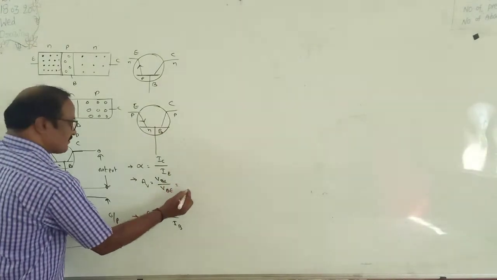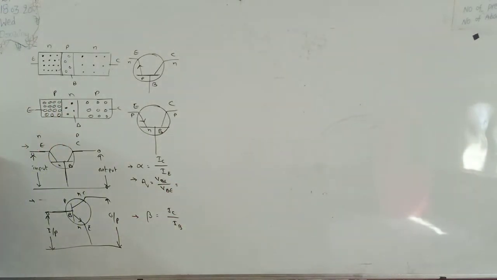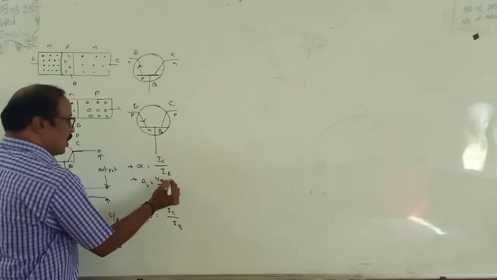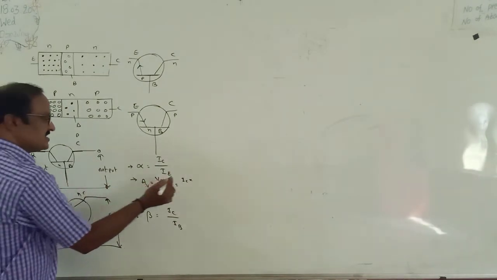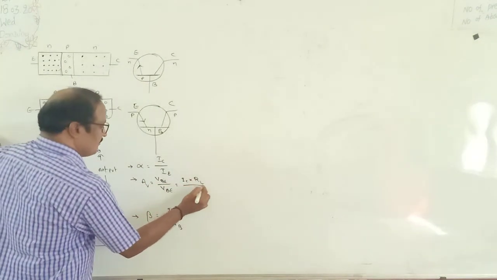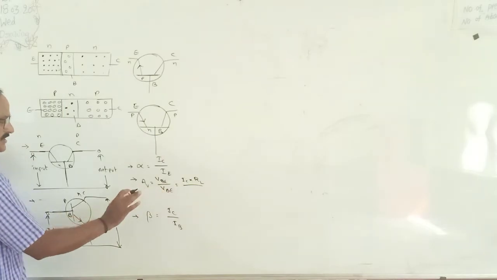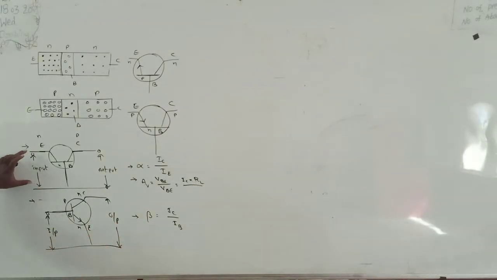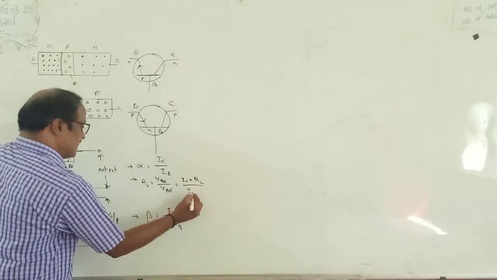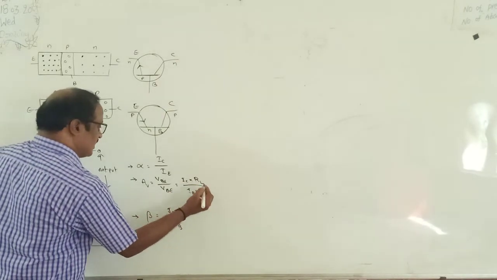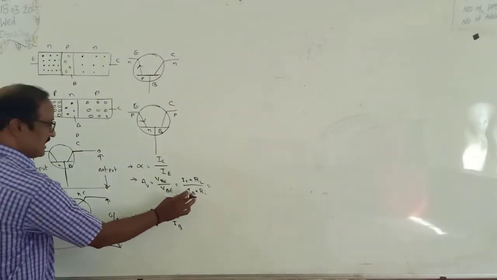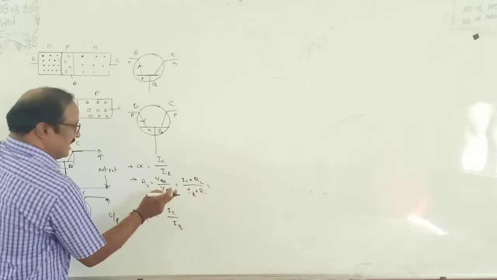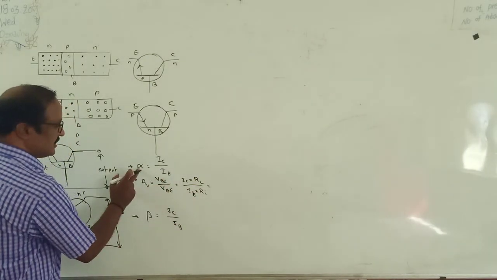According to Ohm's law, V is equal to I into R. The output voltage is the output current IC into the output resistance, which is called the load resistance RL. The input voltage VBE is also I into R, where BE is the input region, so the input current is IB into the input resistance Rin. But you know IC by IE is alpha.